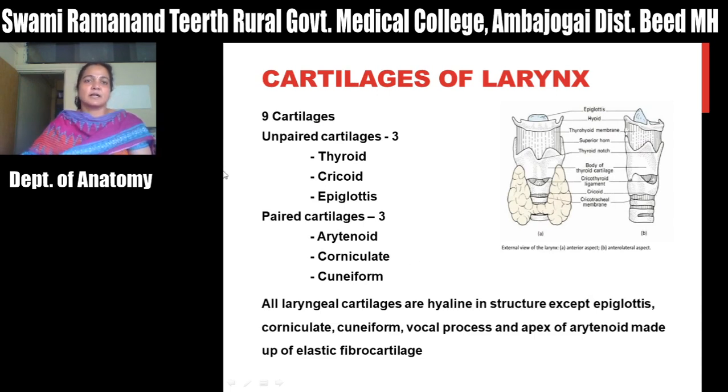So first we will see the cartilages of larynx. There are 9 cartilages of larynx. Out of that 3 are unpaired cartilages, that is thyroid, cricoid and epiglottis, and 3 are paired cartilages, that is arytenoid, corniculate and cuneiform cartilage. So 3 paired and 3 unpaired cartilages. All the laryngeal cartilages are hyaline in nature except epiglottis, which is elastic, then corniculate, cuneiform and vocal process and apex of arytenoid, that are made up of elastic fibrocartilage. So we may have an MCQ over it.